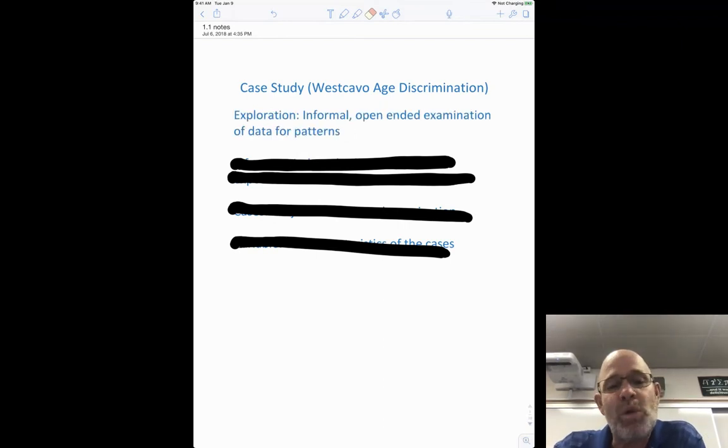What we're doing right now is exploring. We're not doing any real serious math like we're going to learn how to do in this class. We're going to dig deeper. We'll be able to talk more about this way later in the class after we learn it. So right now it's very informal. It's just an exploration, an informal, open-ended examination of the data. And we're just going to look to see if we see patterns.